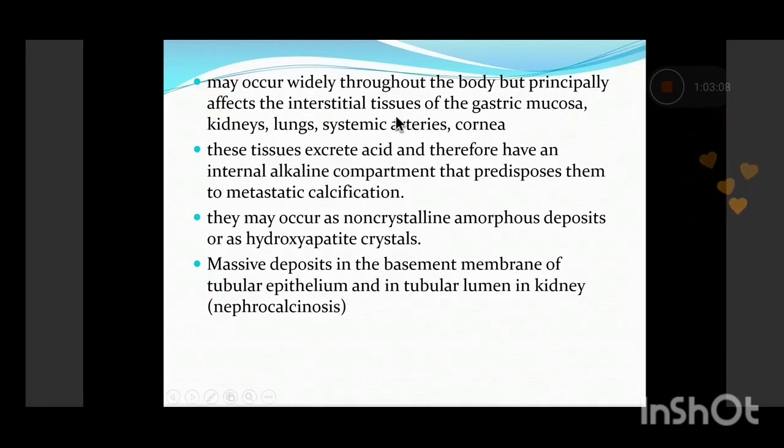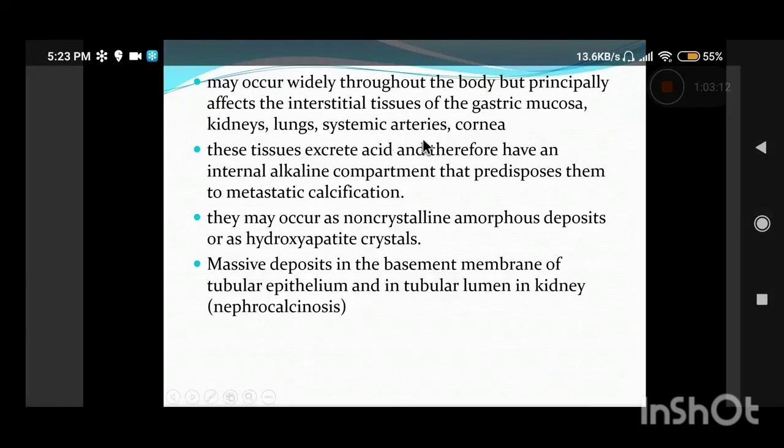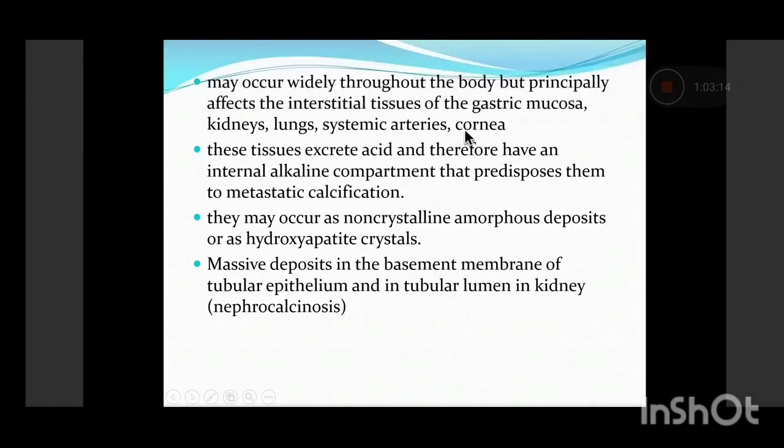Classically it is seen in the gastric mucosa, kidneys, lungs, systemic arteries, and cornea. These are the tissues which secrete acid, so they have an internal alkaline compartment because they excrete acid, which predisposes them to metastatic calcification.